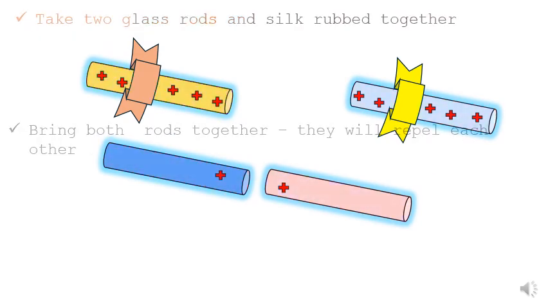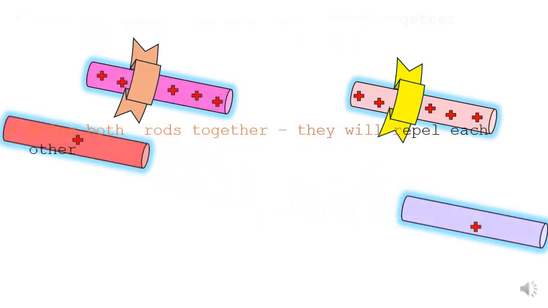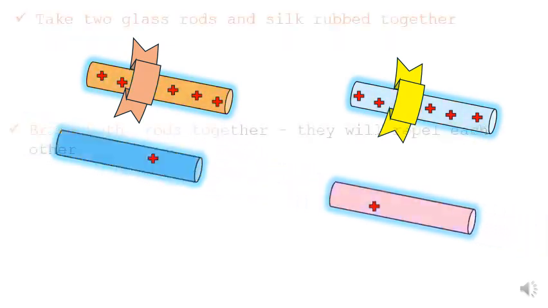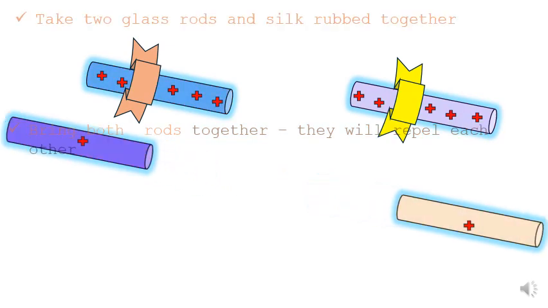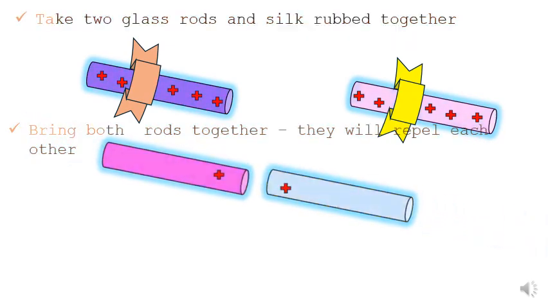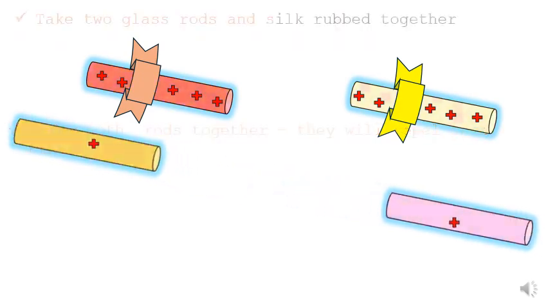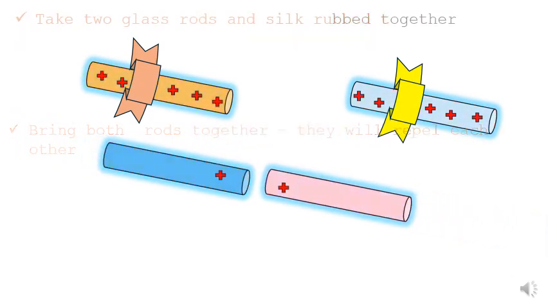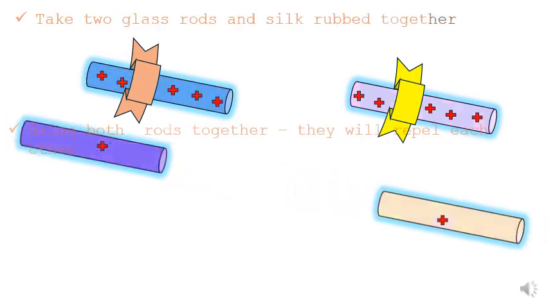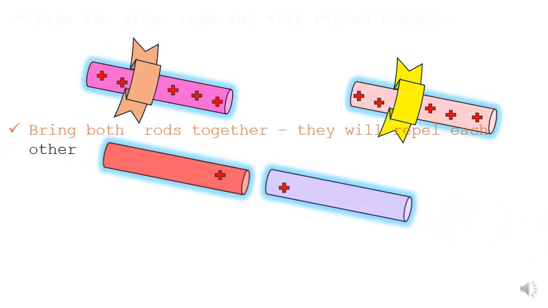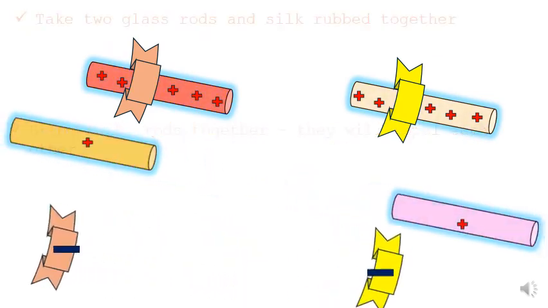Let me try to see with some practicals. I keep both rods with the same polarity near each other, and now both will repel. They will go away from their own position. Again I keep them nearer, and again they will go. That means if you keep both glass rods nearer, rubbed with silk and positively charged, they will repel each other. This is a beautiful example of static electricity. That means similarly charged materials repel each other.